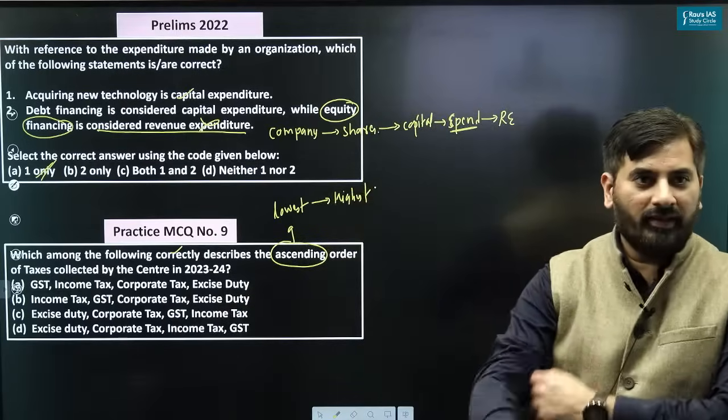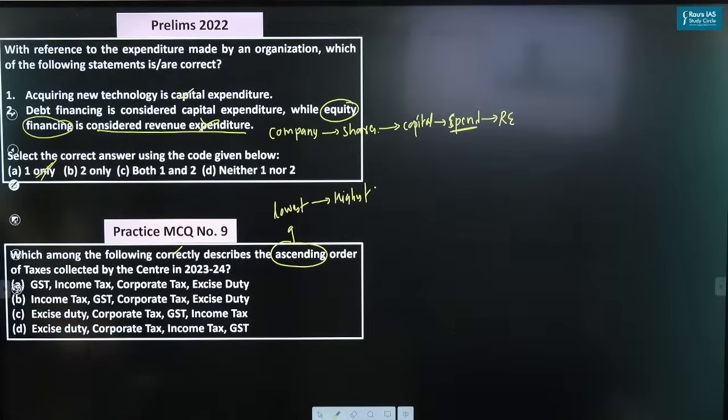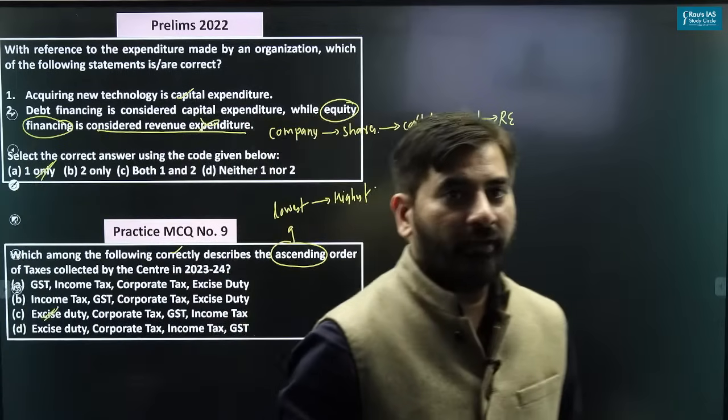So the right answer in this particular case, the lowest is excise duty, followed by corporate tax, followed by GST, and then income tax. So right answer is C. Good. Those of you who gave the answer as C, very good.